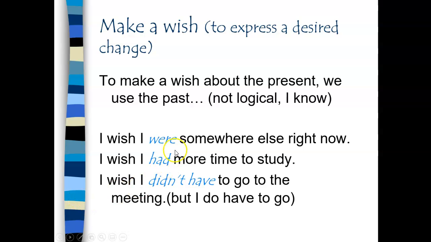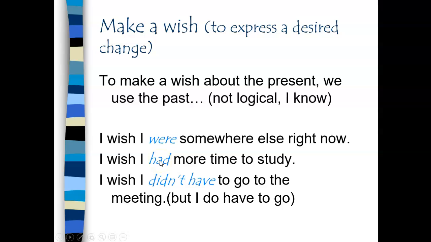So I could say, I wish I were somewhere else right now. It means I'm not somewhere else right now. I'm in my office doing this recording. But I wish I were. I wish the situation were different. So I'm talking about a situation in the present, but I have to use the past. And you notice that I'm using were. It's the subjunctive form. I wish I were somewhere else right now. It's kind of like the conditional with the verb to be.